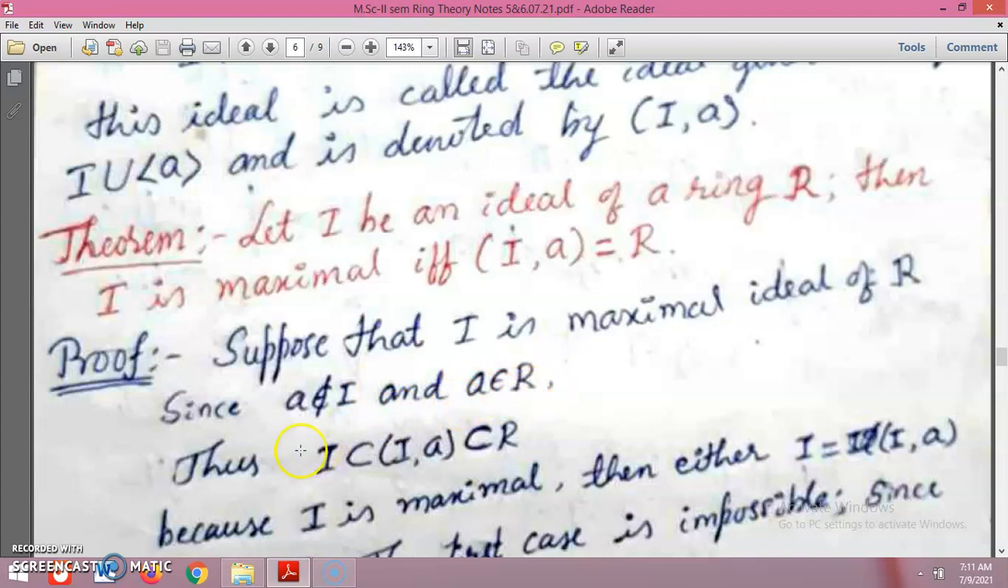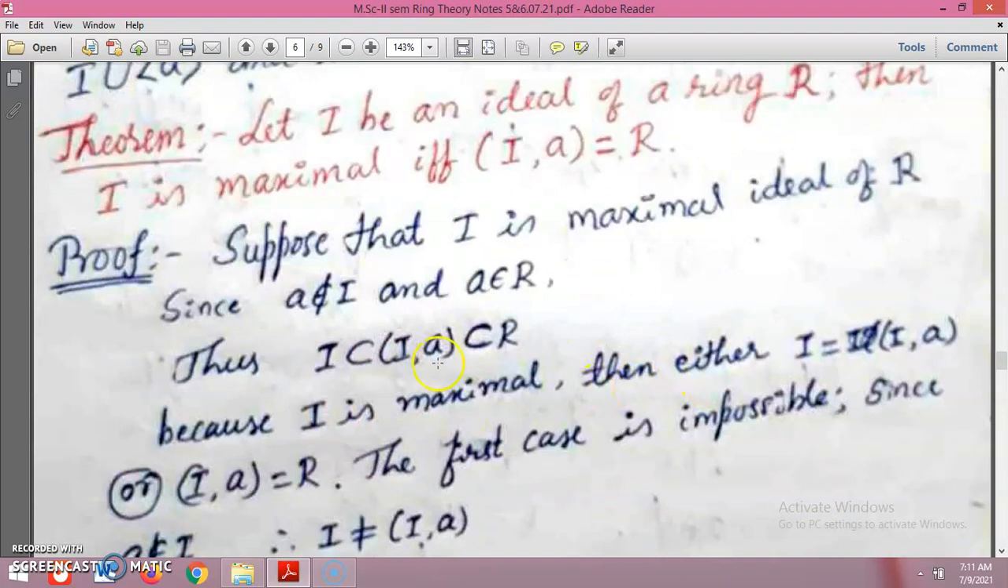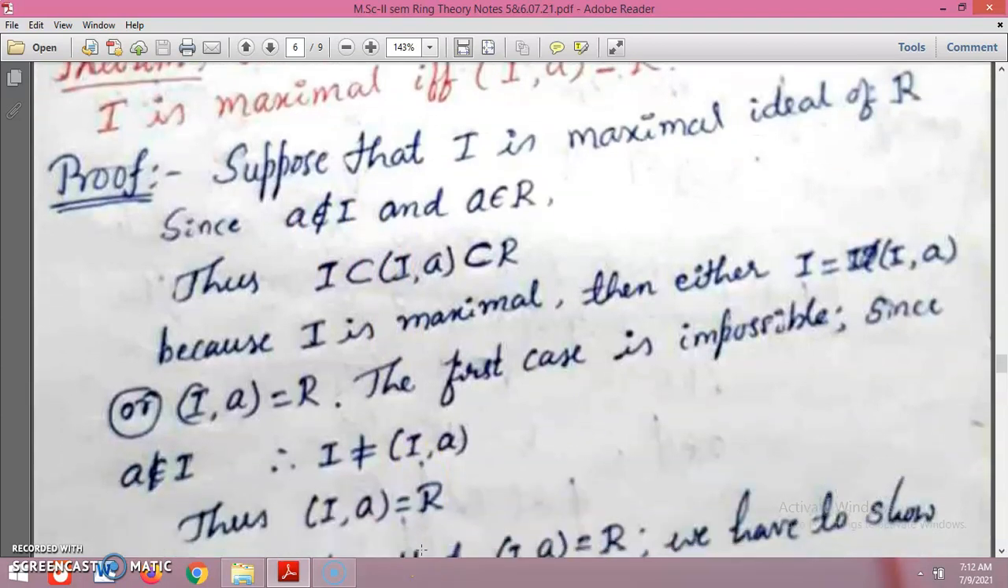So now this IA is only a proper subset of R, and I is contained in IA. Because I is maximal, either I equals IA or IA equals R. The first case is impossible, because A does not belong to I.